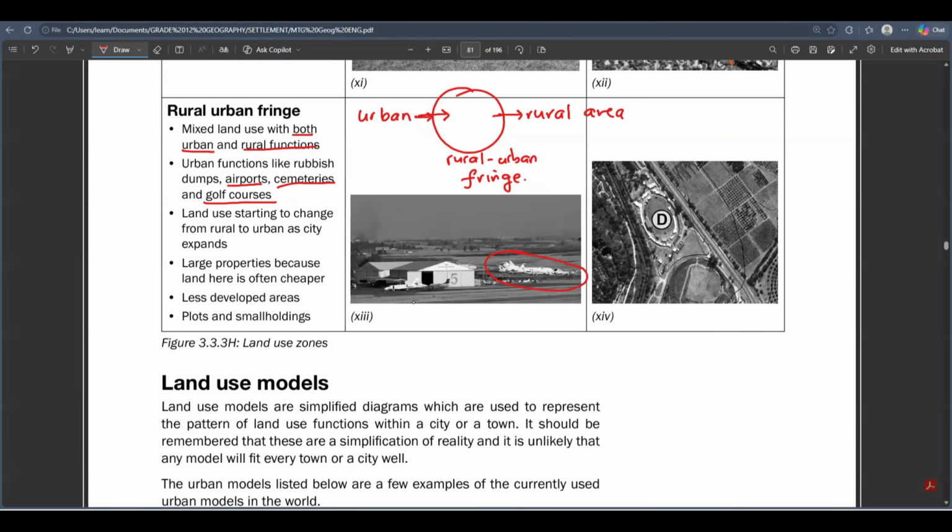Remember, guys, airports need a lot of space because when an aircraft needs to take off into the air, it needs space. It needs space, and it makes a lot of noise. So an airport must be located far away from the CBD. So usually it is located at the rural urban fringe. The land use starts to change from rural to urban as the city expands.